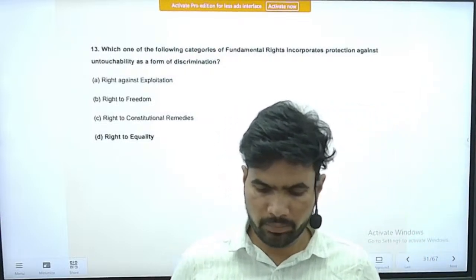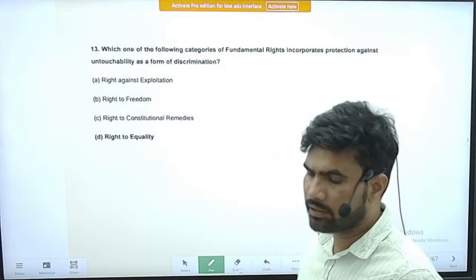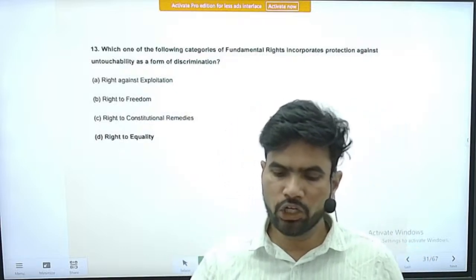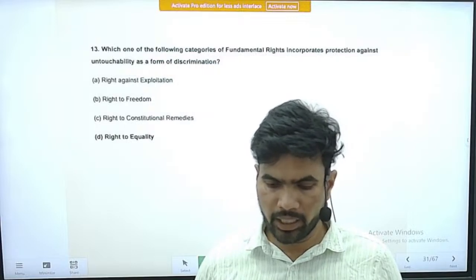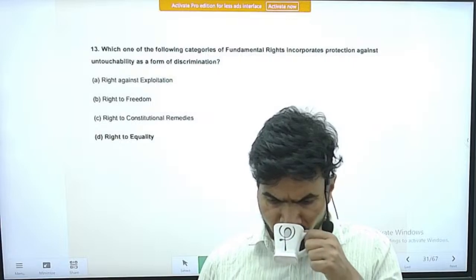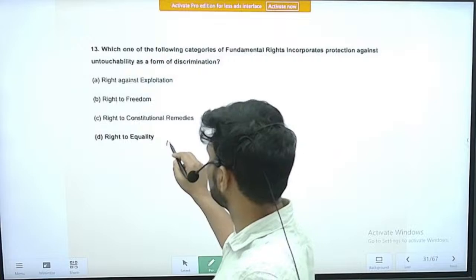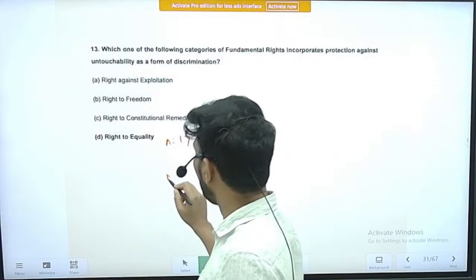Next question, question number 13. Which of the following categories of fundamental rights incorporates protection against untouchability as a form of discrimination? Untouchability is mentioned in Article 17, which is part and parcel of the right to equality.